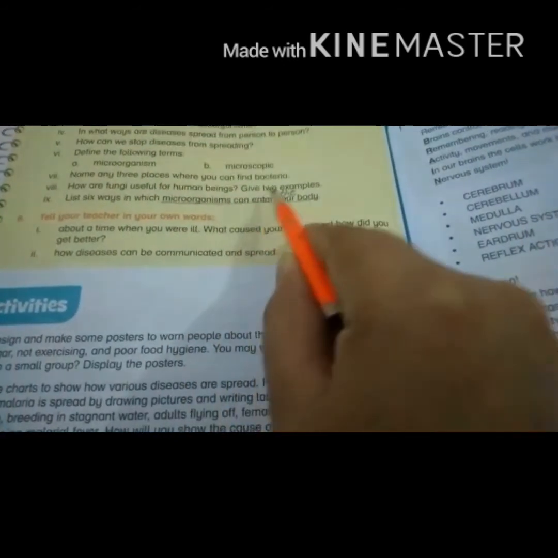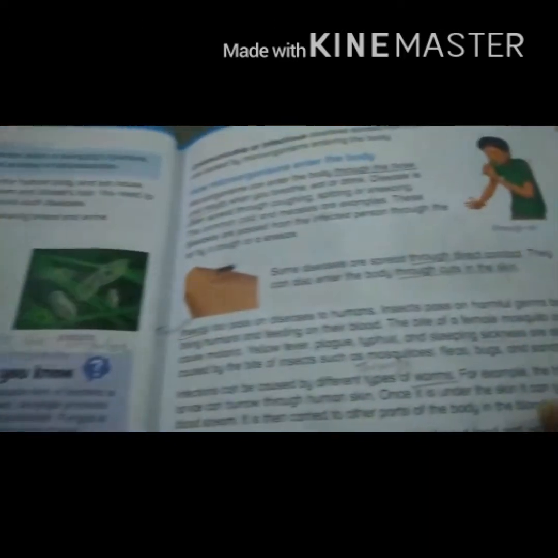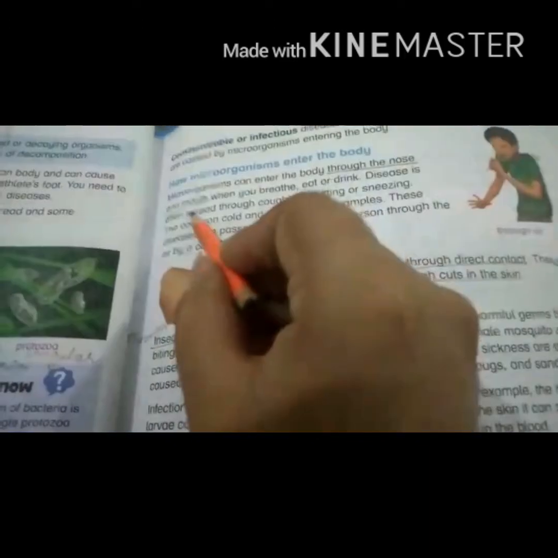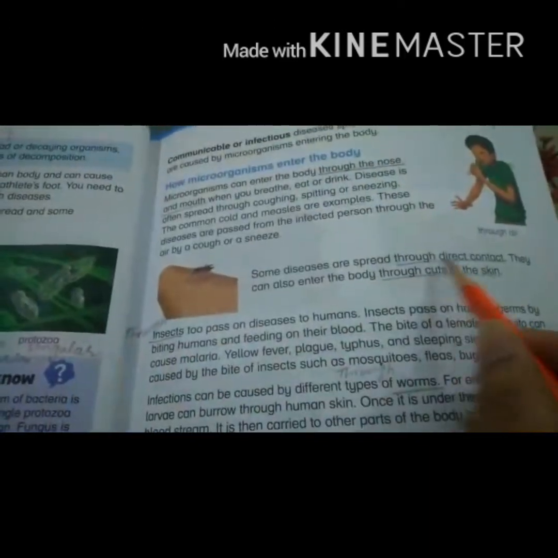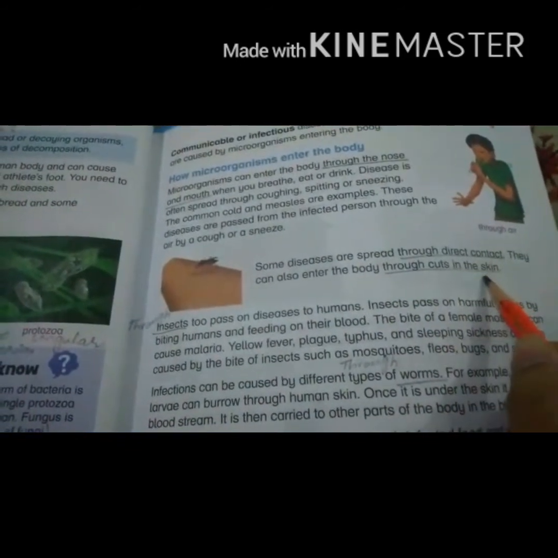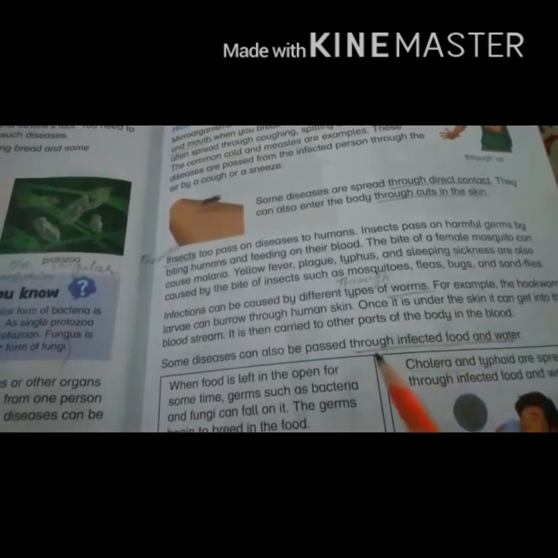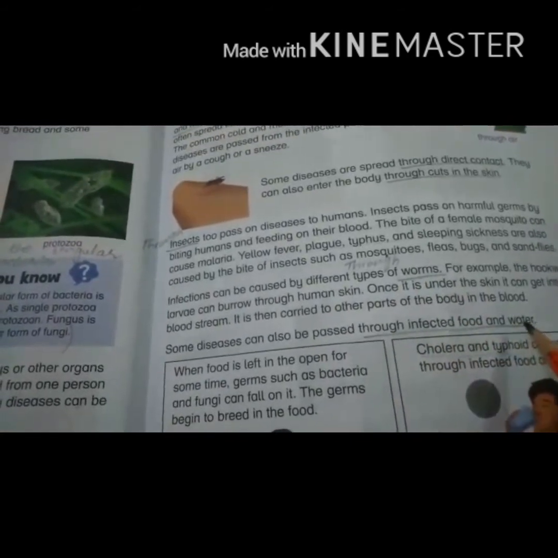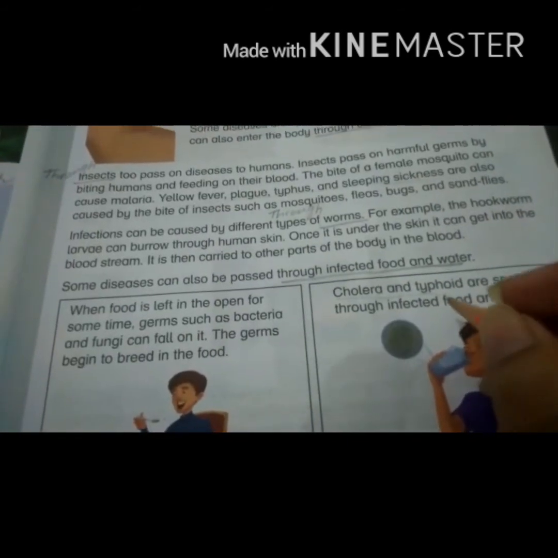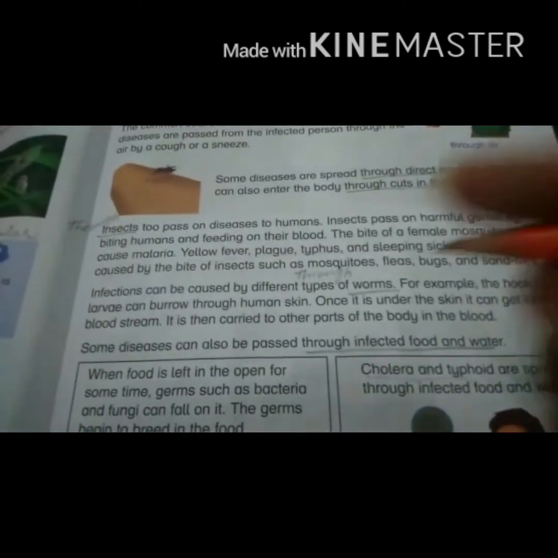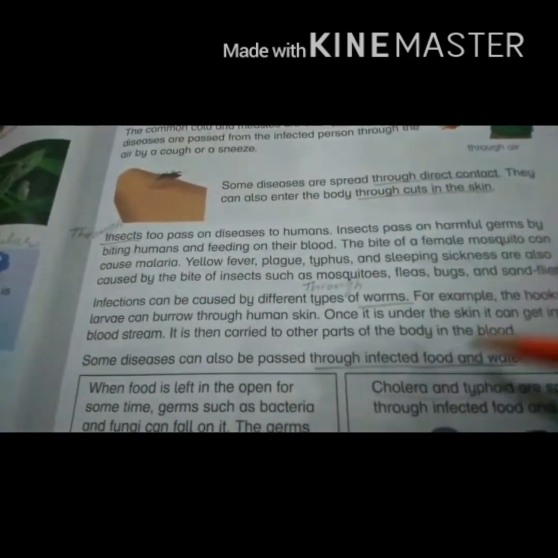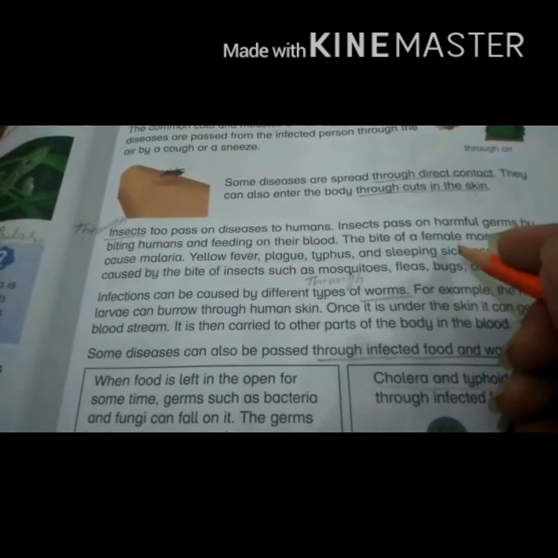Microorganisms can enter the body through the nose and mouth, through direct contact, through cuts in the skin, through insects, through worms, and through infected food and water. Hope you will understand and explain by yourself the ways through which microorganisms enter the body of living things.